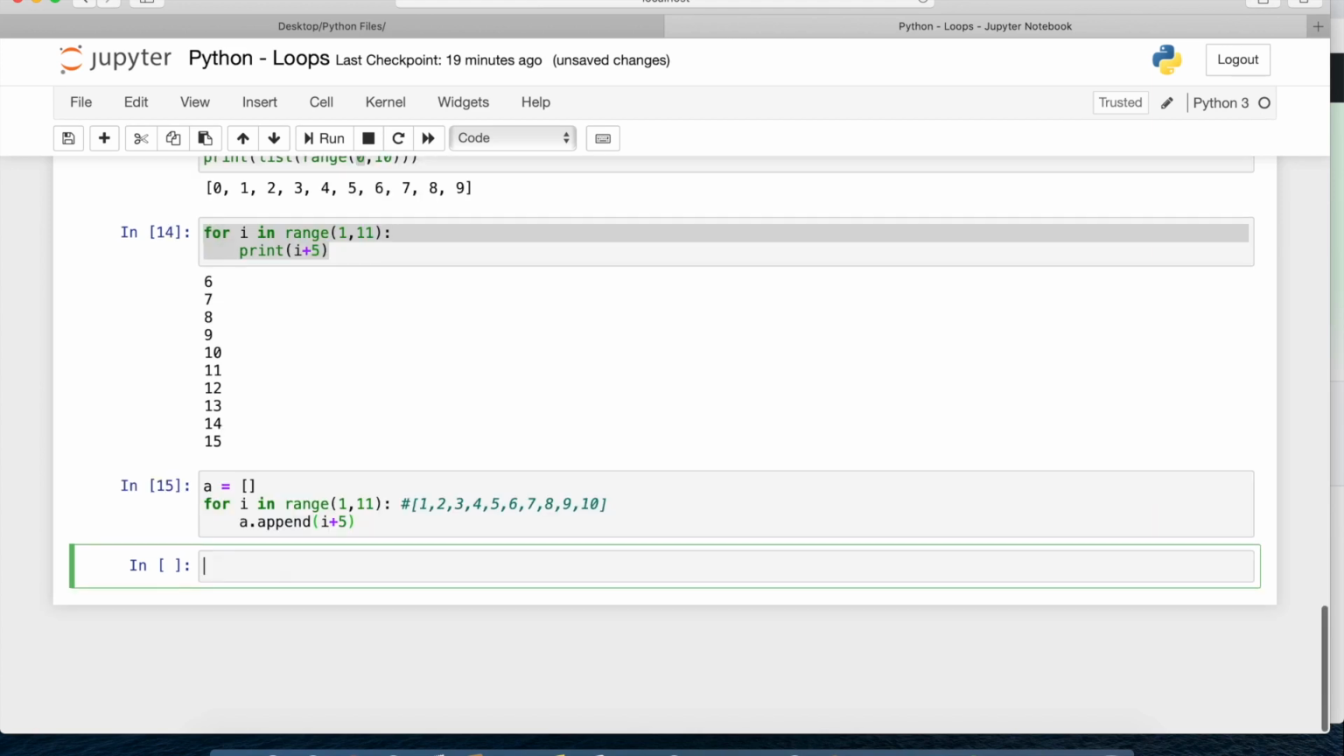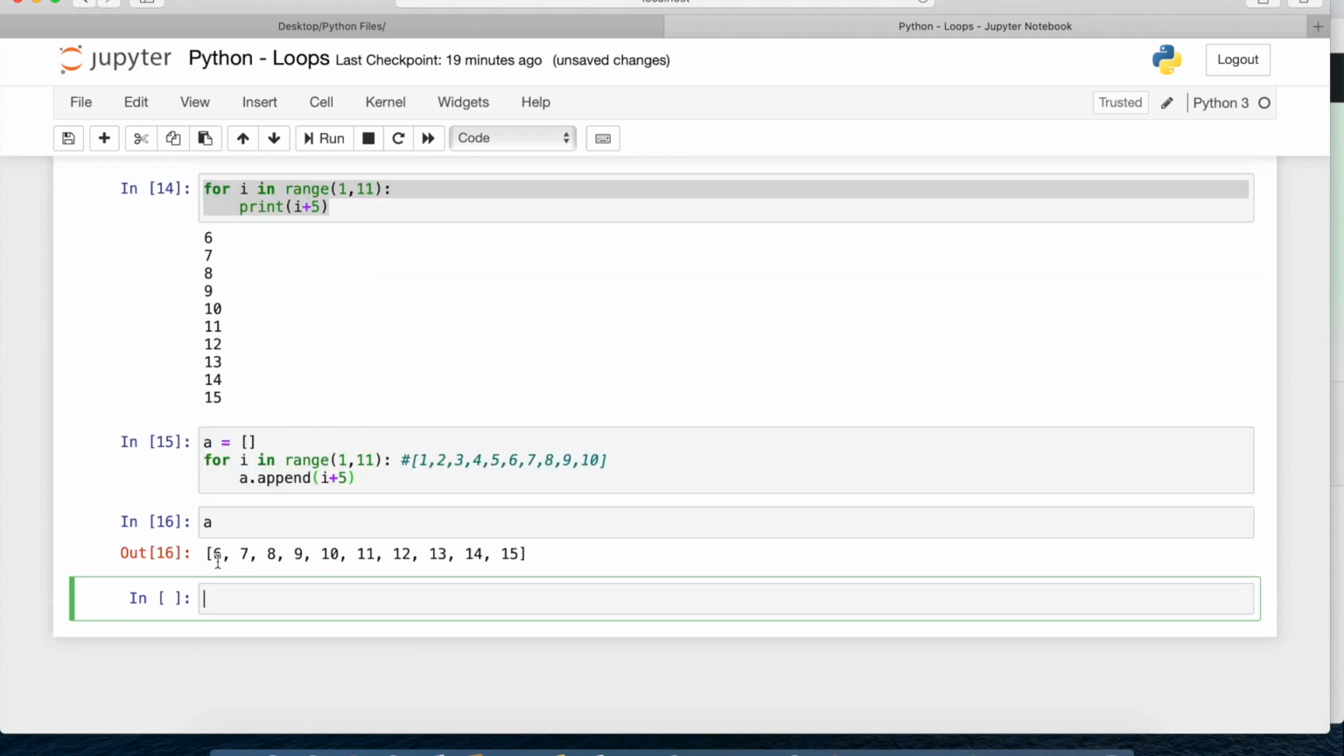So you can see here, once we do that and again I print a, within a we have all these values. That is first 6, then 7, then 8. Okay, so everything is there within this a variable. So this is how we can also append a value to a variable.